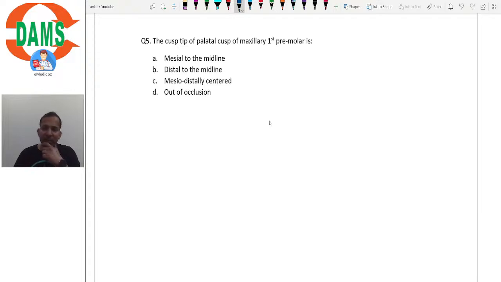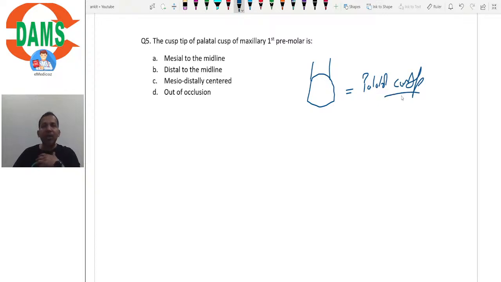So cusp tip of palatal cusp of maxillary first premolar is, so let's say this is the maxillary first premolar and they are talking about its palatal cusp, isn't it? So the palatal cusp of the upper first premolar is, option A is mesial to the midline. So let's say this is the midline, right? Mesial to the midline, distal to the midline, mesiodistally centered and out of occlusion.